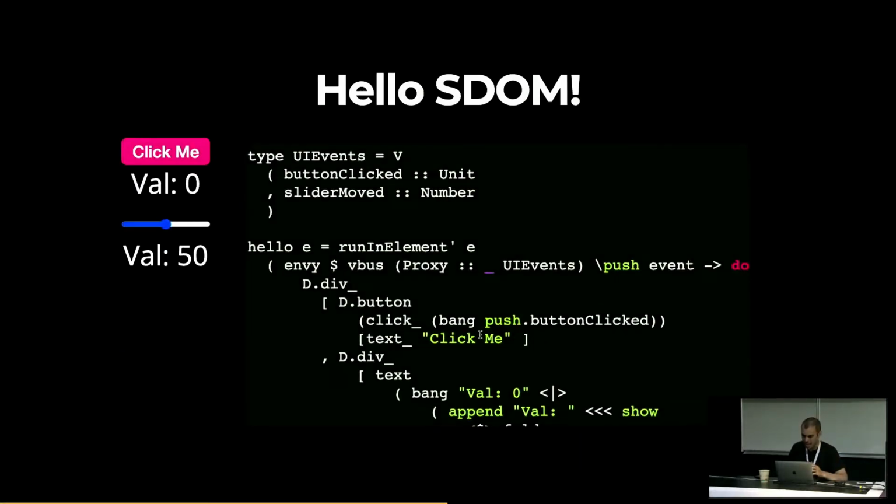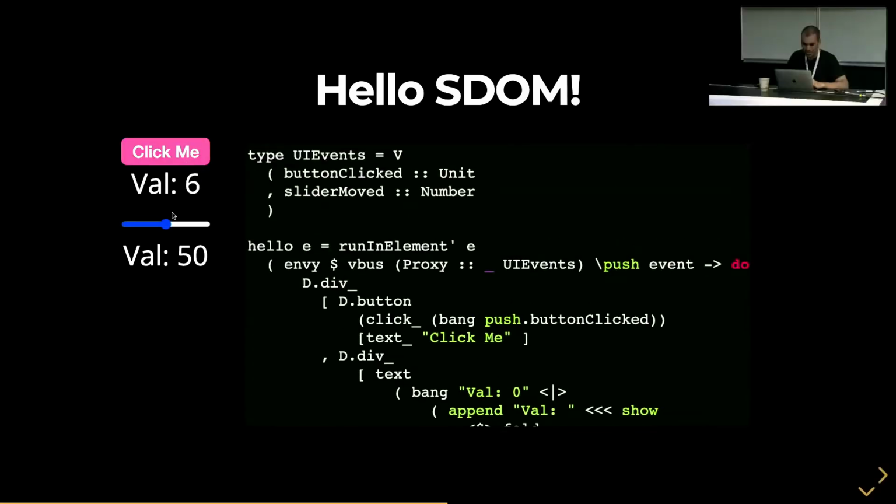Hello, SDOM. So this is SDOM code in PureScript. That's my language of choice. This is it working in my browser. I'm sure that you would have believed me that it works otherwise.